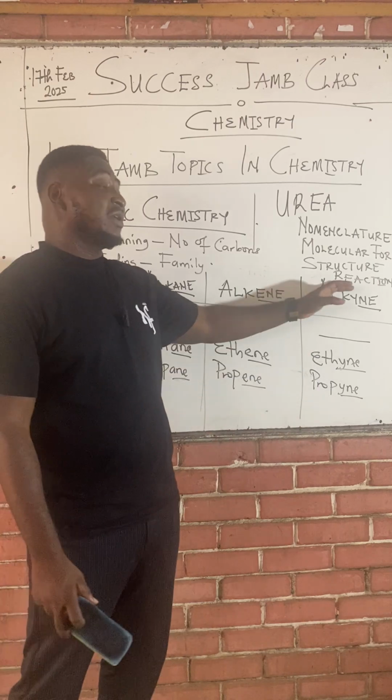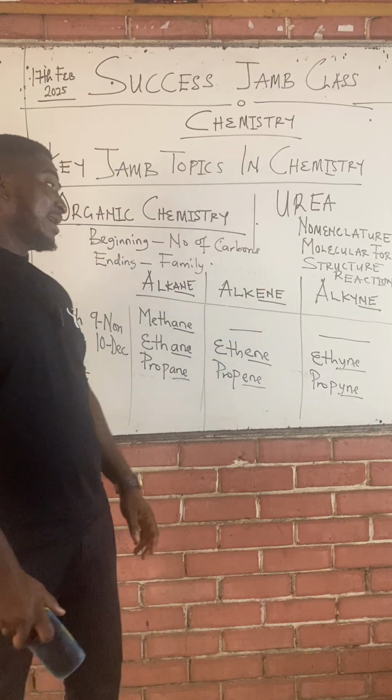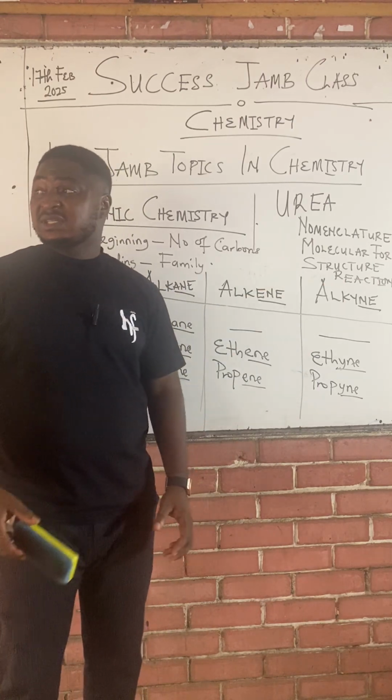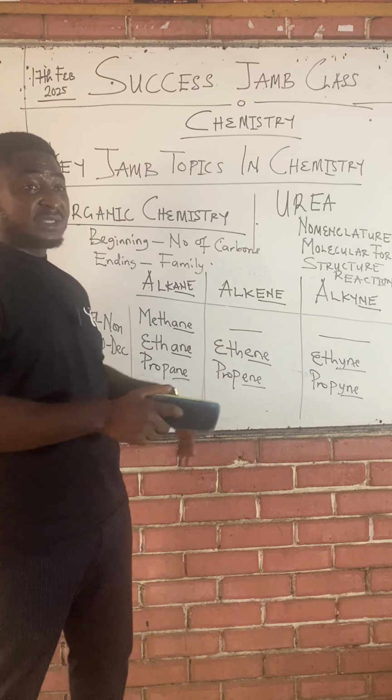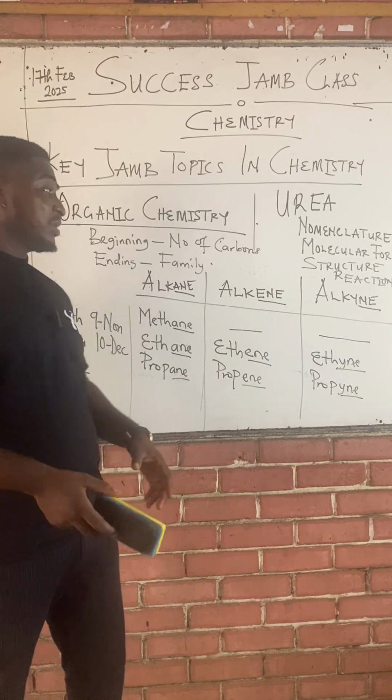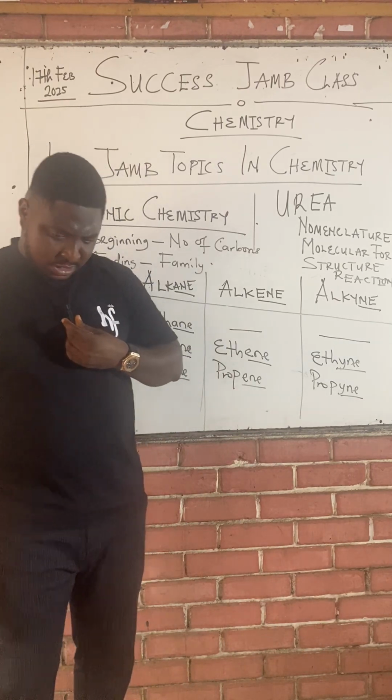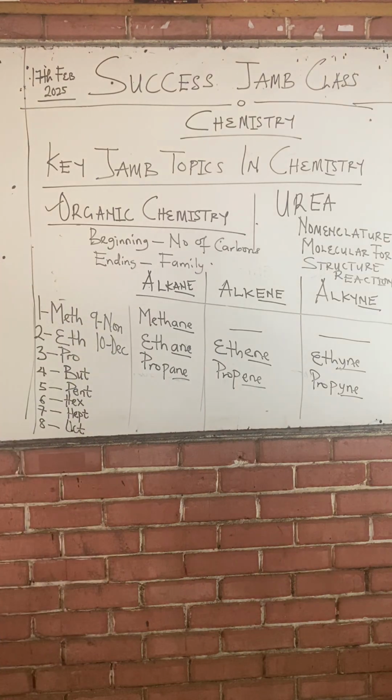And four, how does the organic compound react? The chemical reaction: when it reacts with this, what does it obtain? Class, these are the four things you should seek to know when studying any organic compound.